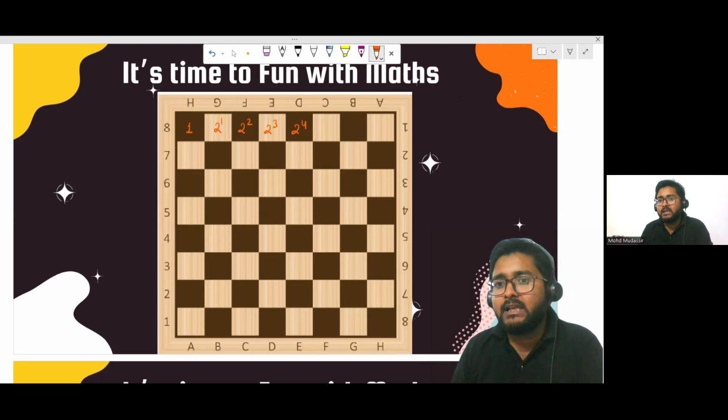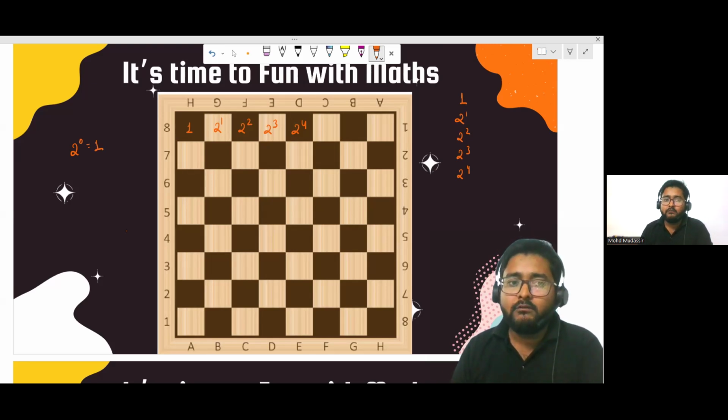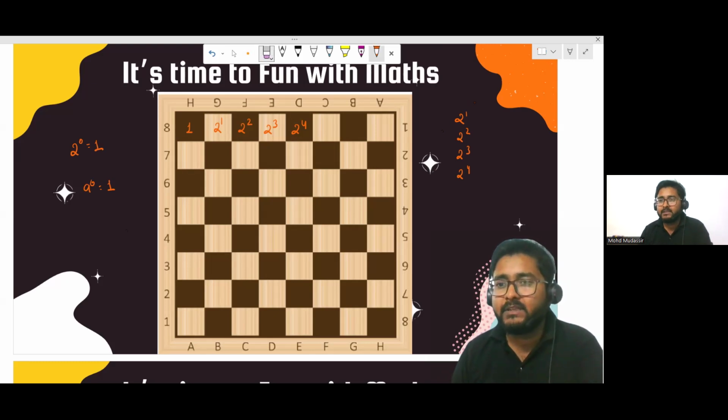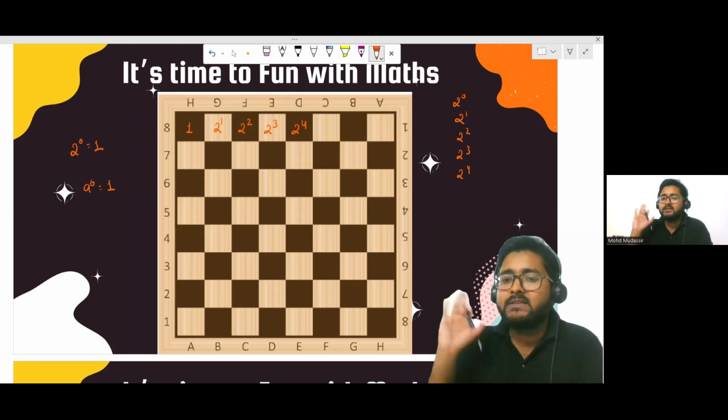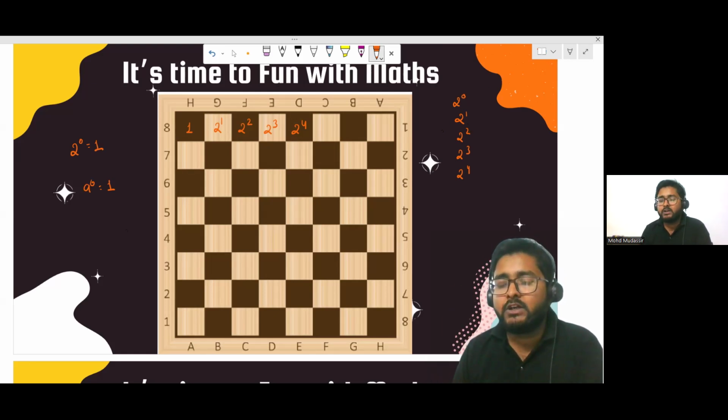Have you observed one thing? You are starting with 1, then in the second block you have 2 to the power 1 rice, then 2 to the power 2, then 2 to the power 3, then 2 to the power 4. Actually, you will know ahead that 2 to the power 0 is equal to 1. You can remember it right now, but there is one law where when the power is 0, the result will always be 1. So instead of writing 1, you can consider it as 2 to the power 0. There is a law, I'll tell you ahead, but for now you can just remember. So 2 to the power 0, 2 to the power 1, 2 to the power 2, 2 to the power 3, 2 to the power 4, and so on.